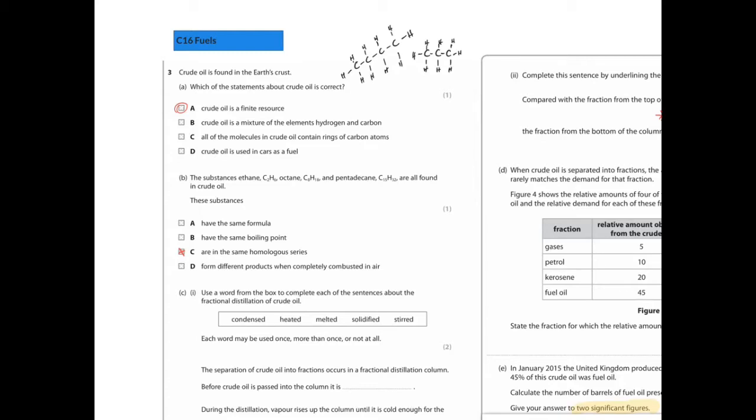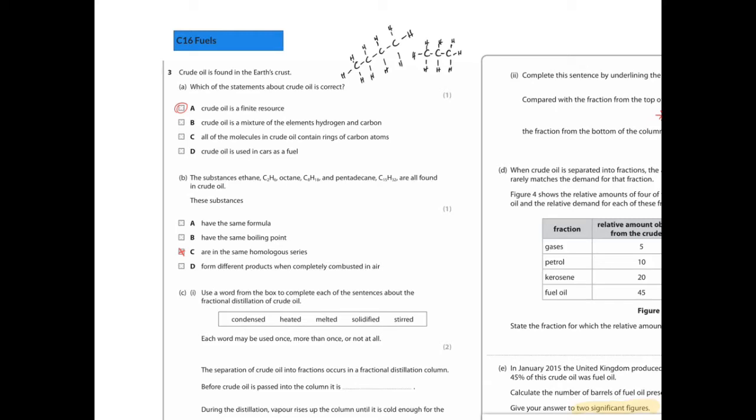Are all in the same homologous series. I'll come back to that. Form different products when completely combusted in air. No, whenever hydrocarbon is burnt in oxygen, you produce carbon dioxide and water if it burns completely. If not, you can sometimes get carbon monoxide as well.